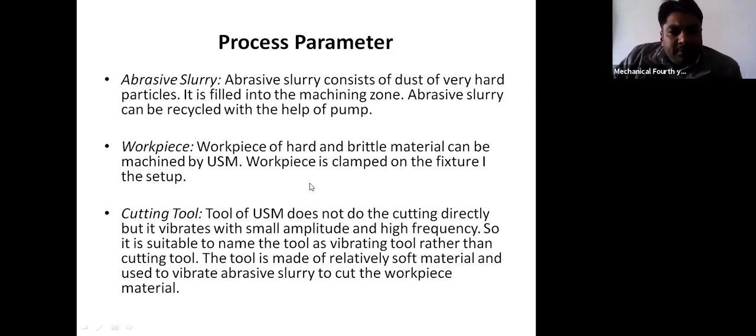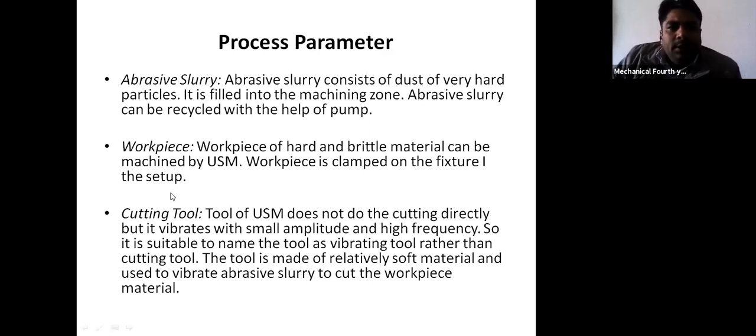And second is the workpiece. The workpiece of hard and brittle material can be machined by USM. Remember, only hard and brittle material, because if you use ductile material, it is very difficult to machine, since some abrasive particles will be embedded in the ductile workpiece. That is why generally in USM, only hard and brittle material is used for machining. And this workpiece is clamped or fixed on the fixture.